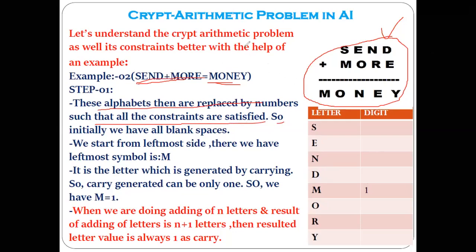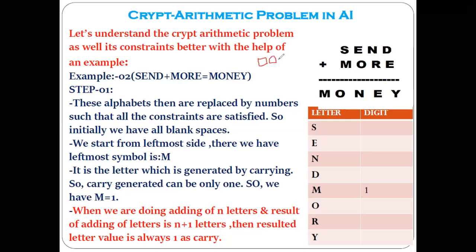suppose if you put these things in the form of some boxes, like this is the box for send. Okay. And this is the box for more.